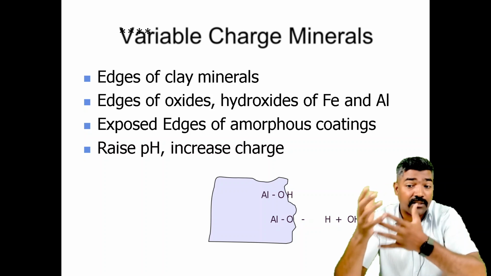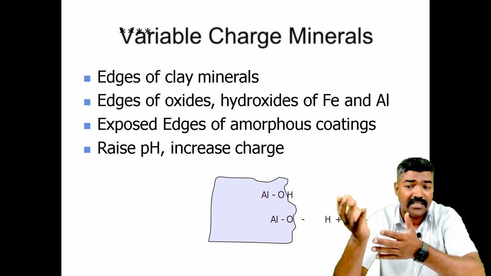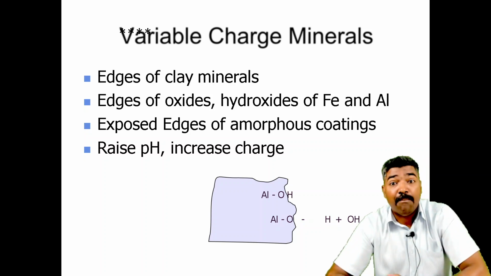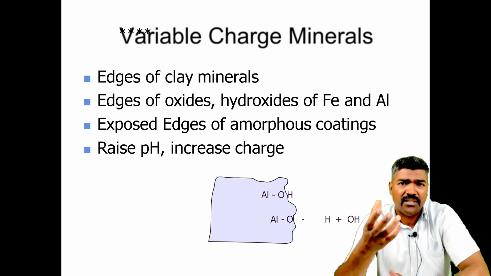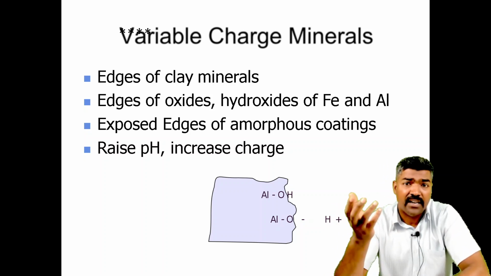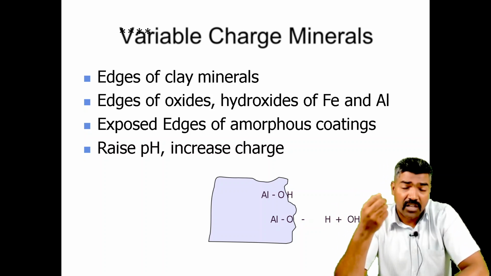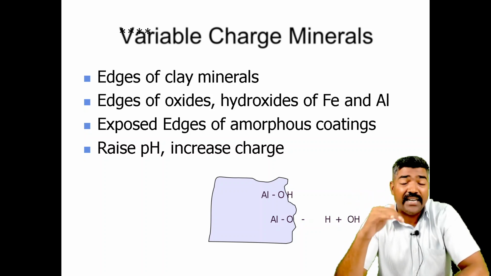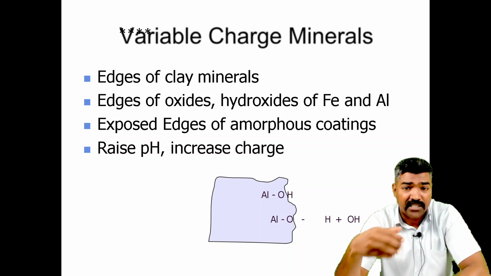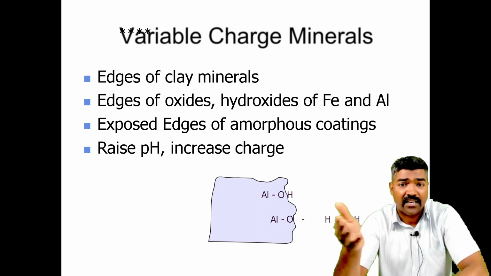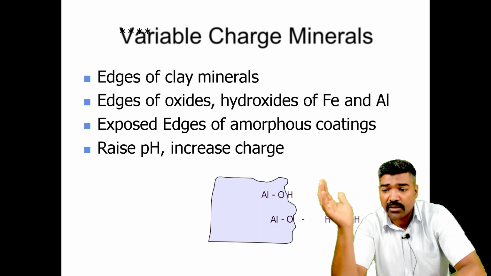The edges of the different oxides and hydroxides are there, and Fe and aluminium are there, which expose the edges of amorphous coating. That is the nature of the soil. One is amorphous, one crystalline. Now we can see the amorphous coating of the different soils, how it reacts. These are very important. How we can raise the pH and increase the charges is shown in the figure. How the aluminum hydroxide and aluminum oxides are replacing and releasing the water.